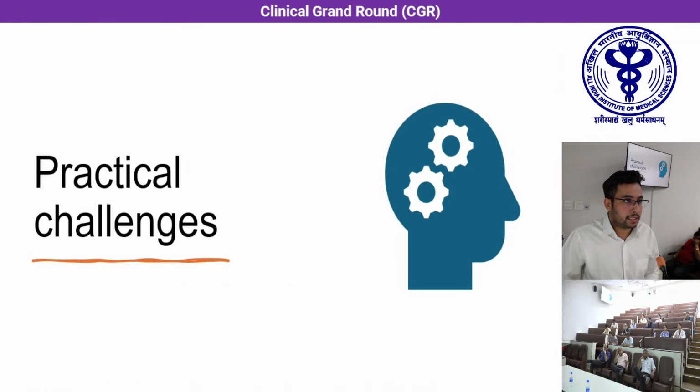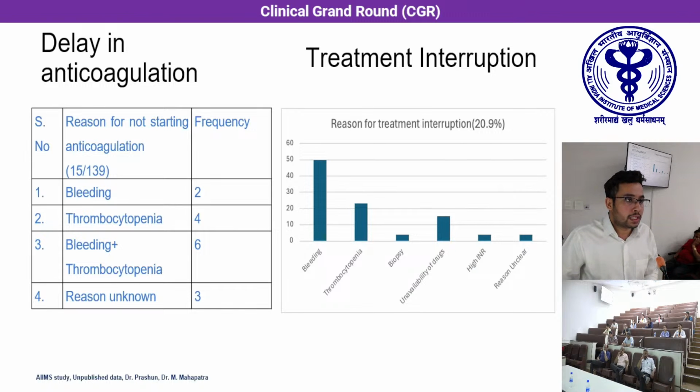Now, coming to practical challenges, a lot of patients presented to us, and we find difficulty in starting anticoagulation or have a treatment interruption. The common causes of treatment delay include active bleeding, thrombocytopenia, and bleeding secondary to thrombocytopenia. In the recent study, out of a total of 139 patients, we were not able to start anticoagulant in a total of 15 patients, with bleeding and thrombocytopenia being the most common causes. Treatment interruption is another thing that needs to be taken care of, and the most common cause of treatment interruption is bleeding followed by thrombocytopenia.